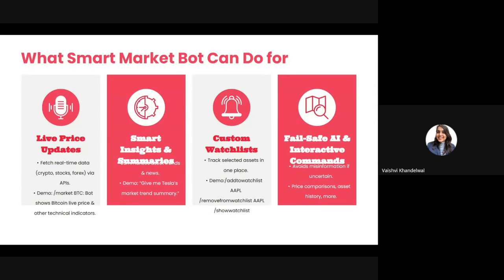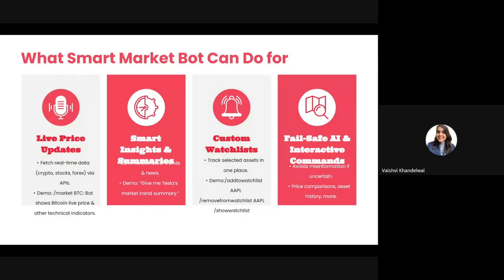So what can the Smart Market Bot do for you? Before we delve into the nitty-gritties, I'll just give a brief overview. First and foremost, you will get the live price updates. If you just want to catch up, okay, how is it doing today? And not just today's update, you will be able to make a comparison because it will give you a hefty amount of data to make an analysis of your own. Yet again, if you cannot make an analysis of your own, we have smart insights and summaries, wherein you would be provided with answers to your questions based on general finance, on news, or just everything.